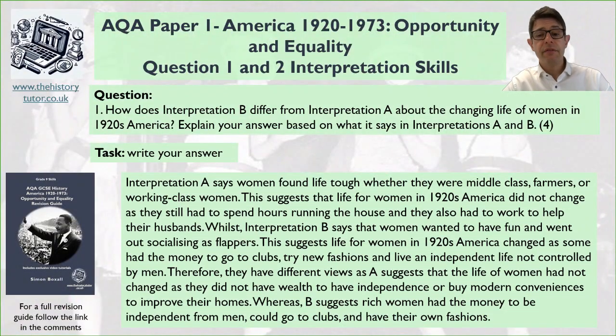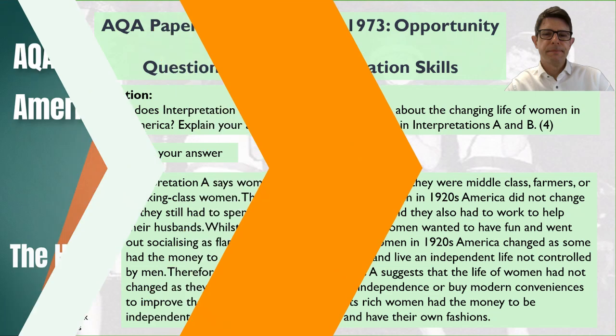So I've said, therefore, there are different views as A suggests that the life of women had not changed. They did not have wealth to have independence to buy modern conveniences to improve their homes, whereas B suggests rich women had the money to be independent from men and could go to clubs and have independent sort of fashions and choice in their life. Okay, so that gives you a really nice idea. It takes 4 or 5 minutes to do in terms of the whole answer perhaps, and you should have rounded up all the marks.